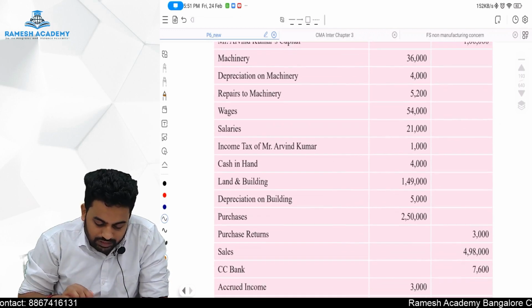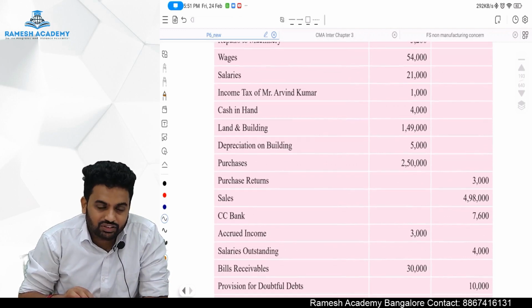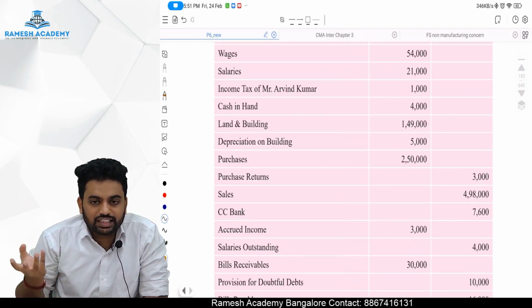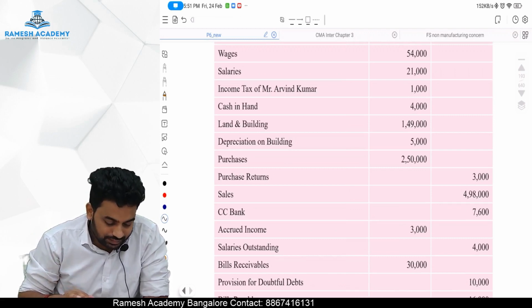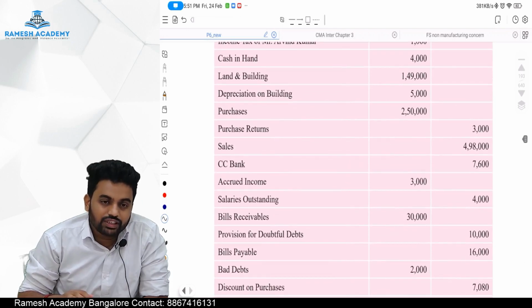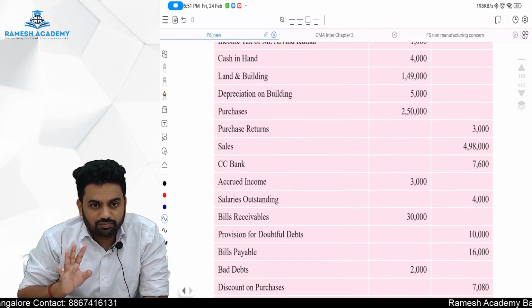Purchases 250 is there, purchase return 3000 is there, sales of 498 is there. CC bank 7600, basically it is overdraft, credit balance. Bank balance is giving credit balance means overdraft, no. We have to pay to the bank, liability it is. Accrued income is there, 3000 rupees. Accrued income means it is not yet received, but it is income for the period.